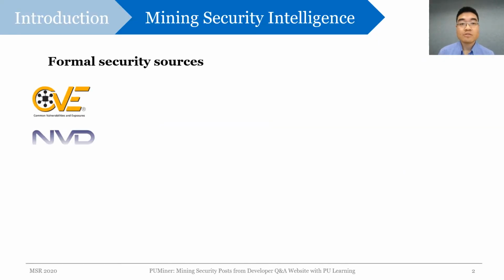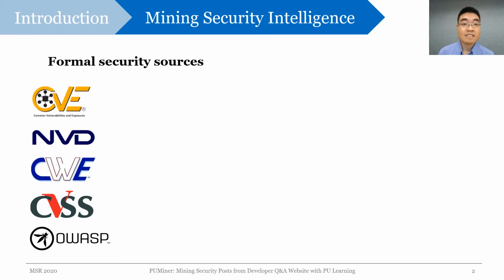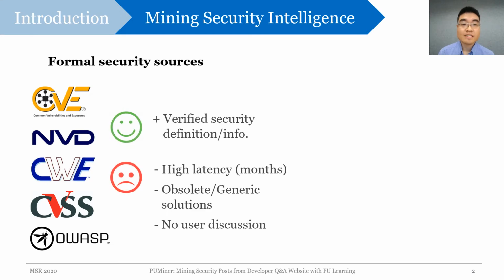Nowadays, many open source threat intelligence databases provide information and definitions about security vulnerabilities and secure coding practices so that we can prevent future security threats. The good thing about these sources is that the information has been verified by security experts. On the downside, such a meticulous checking process may result in a long delay, sometimes even months. Such delayed updates can even lead to obsolete solutions.